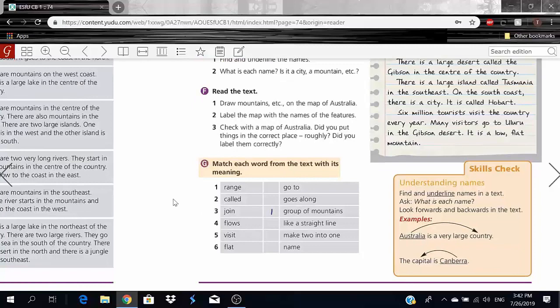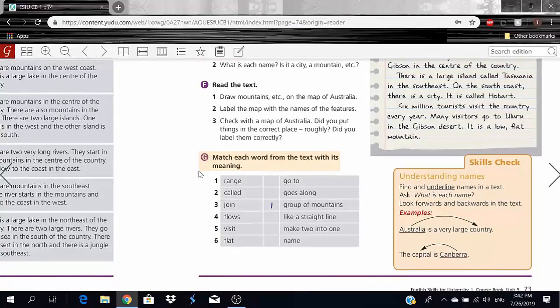Now, let's go to the final one here, exercise G, okay? We have to match each word from the text with its meaning. So in the text we had these words right here, 1, 2, 3, 4 till 6. We have range, called, join, flows, visit, and flat. So number 1, range, means a group of mountains. Okay, so range is a group of mountains.